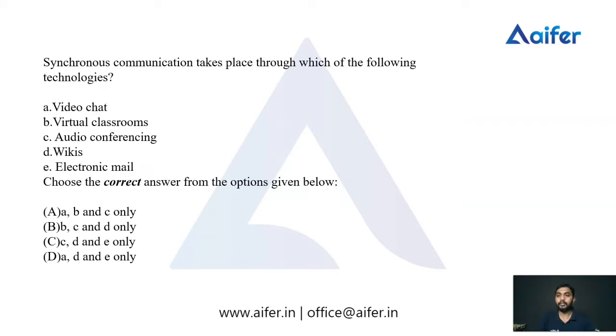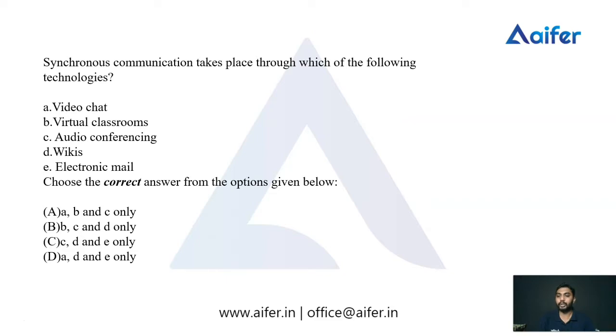So this is the first question and we have to read the question very fast. The question is: synchronous communication takes place through which of the following technologies? We have been given five kinds of technologies.